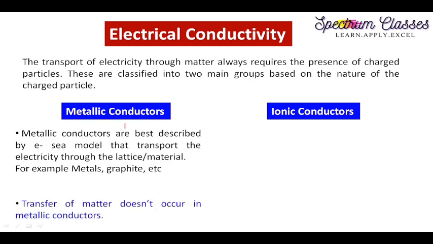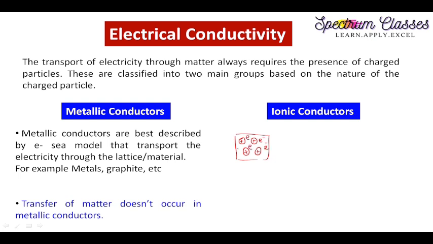Before discussing the metallic conductors, we must know what kind of bonding is present in metallic conductors. This is a metal, and in this metal positive kernels are embedded in the electron sea.